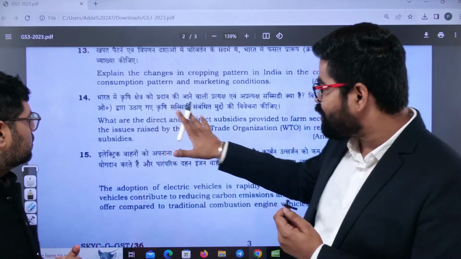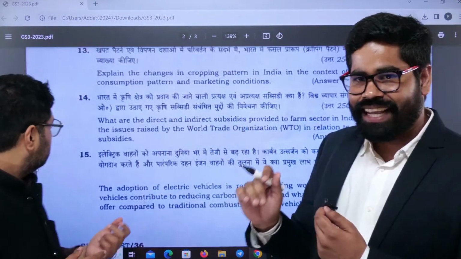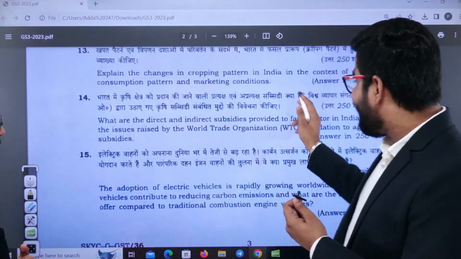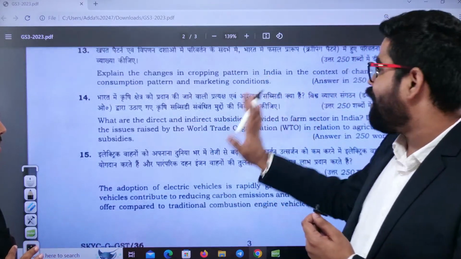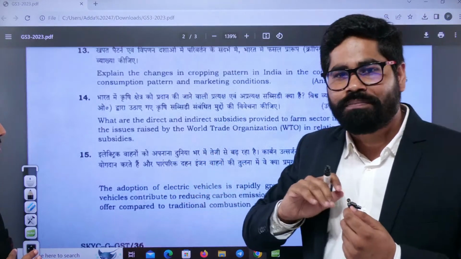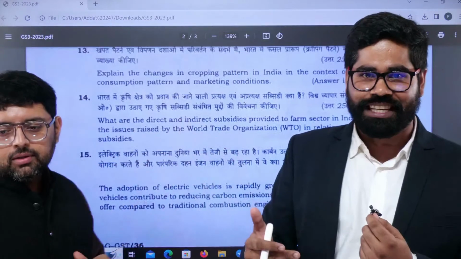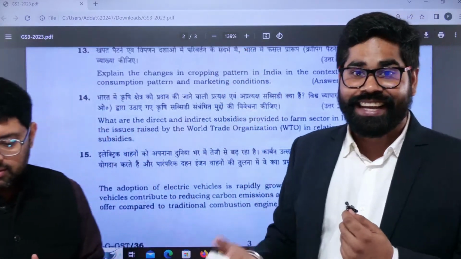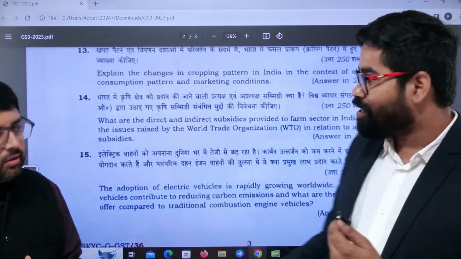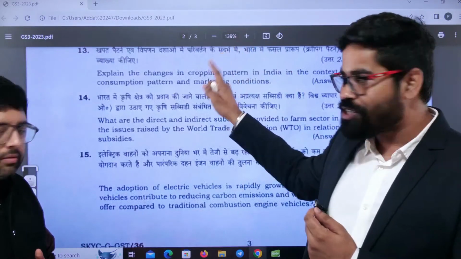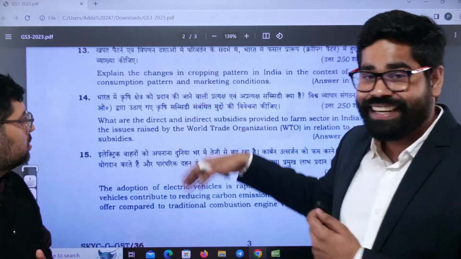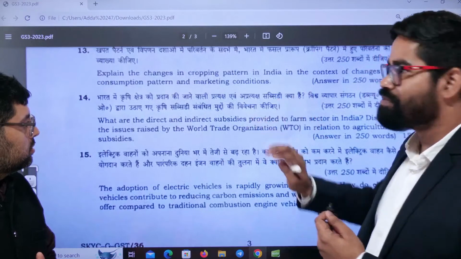Then if we talk about the 14th question, this is again a simple thing: the direct and indirect subsidies provided to the farm sector in India. This is on the basic line. I think this is one of the easiest portions, with a direct mention in the syllabus. A question like e-technology in the aid of farmers was there, on which we saw the third question, and there also we saw direct and indirect subsidies provided to the farm sector in India.